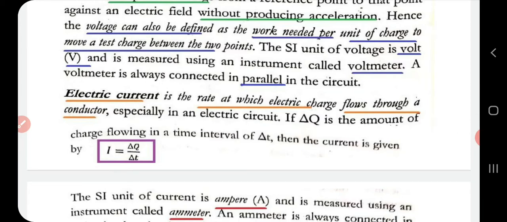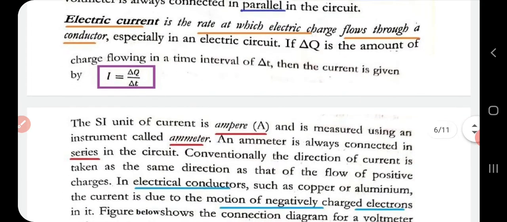Then electric current is the rate at which electric charge flows through a conductor. If delta q is the amount of charge flowing in a time interval delta t, then current is given by I is equal to delta q by delta t. So current is nothing but the rate of flow of charge, where delta q is the charge and delta t is the time.